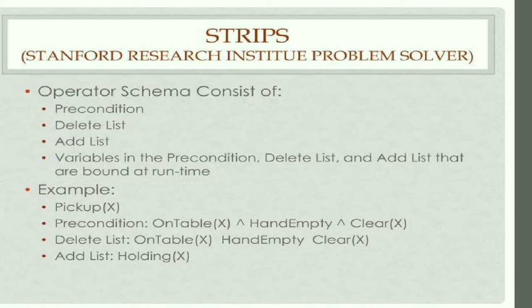Operator schema consists of a precondition, delete list, and add list. Variables in the precondition, delete list, and add list are bound at runtime. Example, pick up. Precondition: on table, hand empty, pear. Delete list: on table, hand empty, pear. Add list: holding.